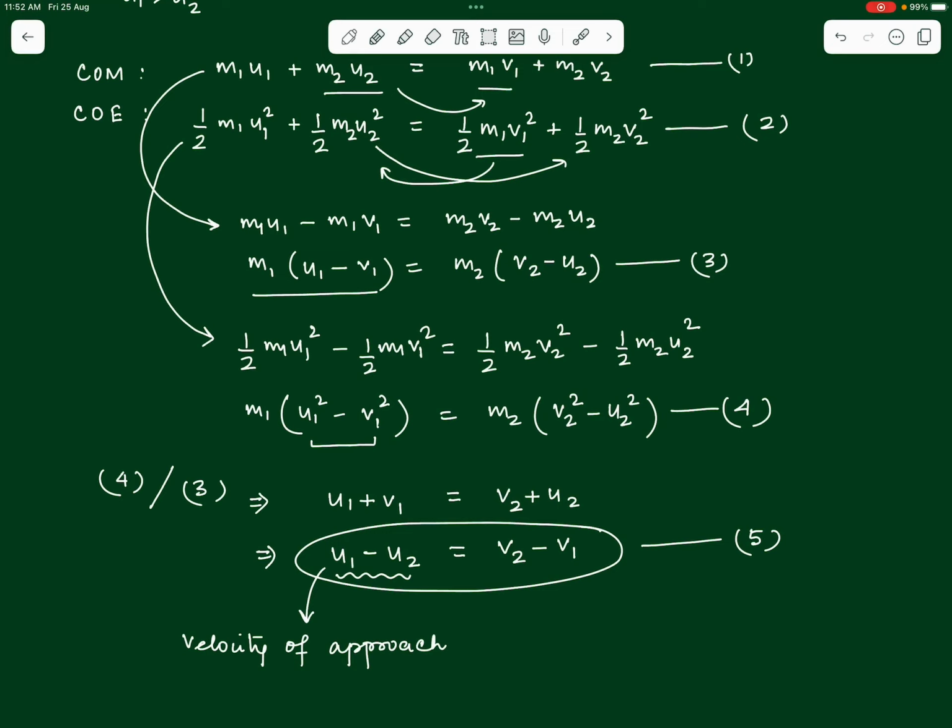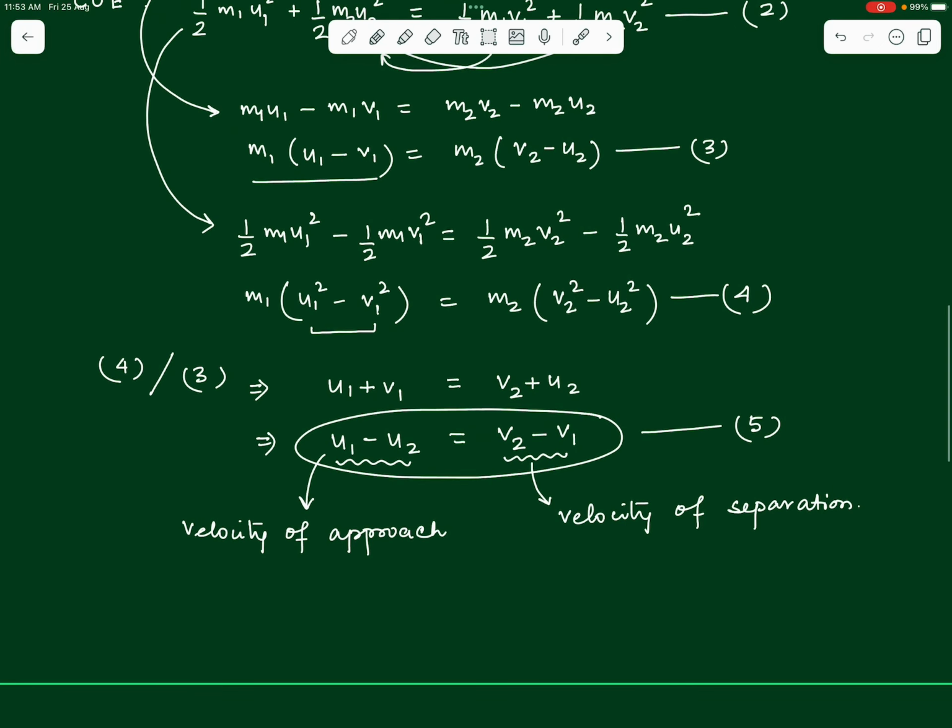Whereas the other term on the right side of the equation, v2 minus v1, is actually the relative velocity of the second mass m2 with respect to the first mass after collision, which we have once again defined in the last class as the velocity of separation after collision. This is the velocity of separation.